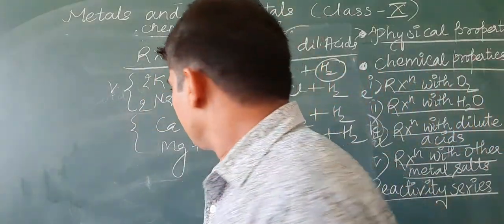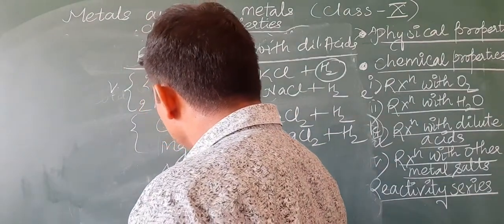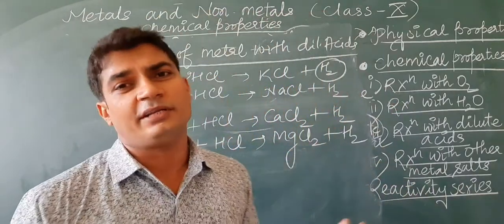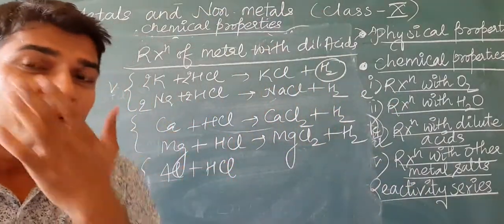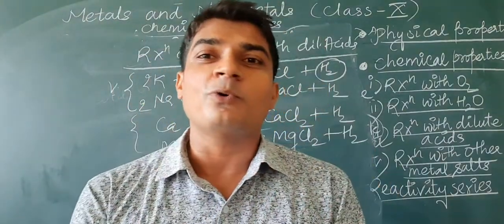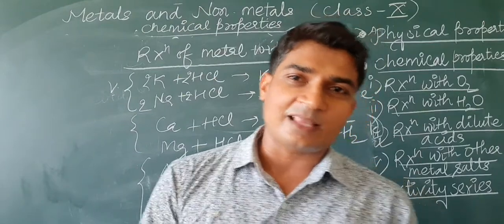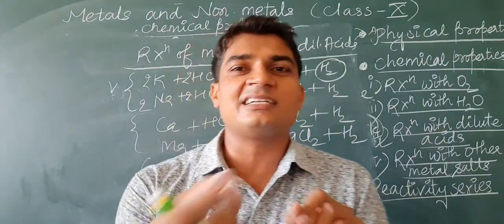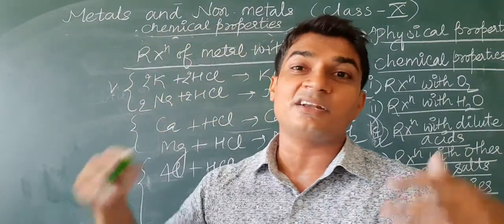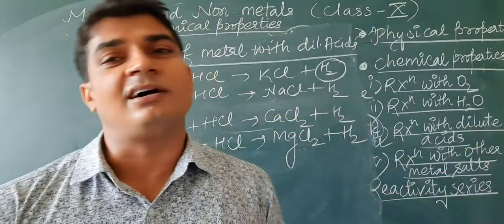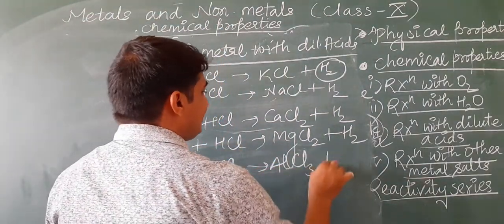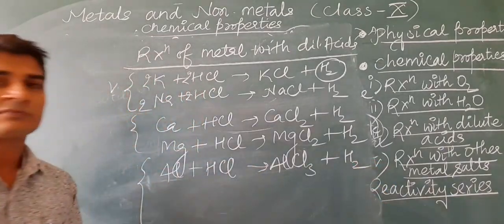Then aluminium. Aluminium reacts with HCl. Initially it reacts with dilute HCl slowly. Why does it initially react slowly? Because the surface of aluminium is covered with aluminium oxide. That's why the aluminium oxide reacts with acid slowly. When the oxide layer is completely removed, it starts reacting vigorously with HCl. The complete reaction we can write like this: AlCl3 plus H2.